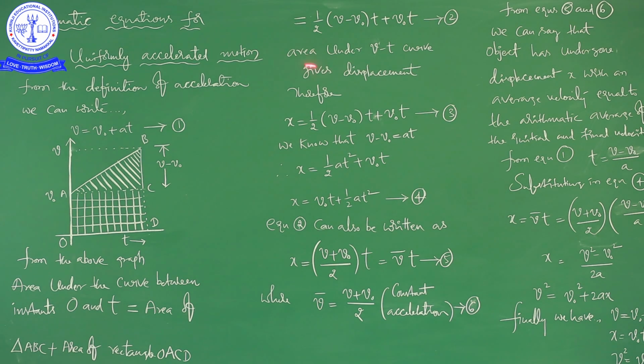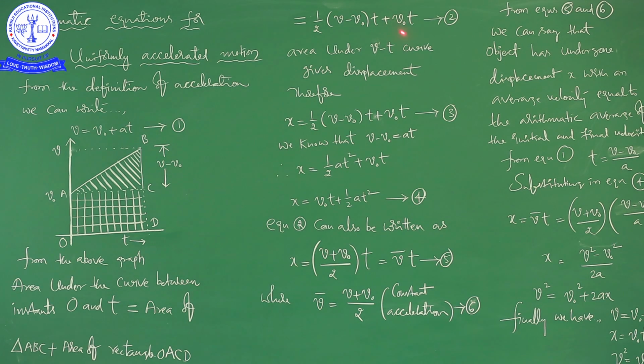displacement. Because when we are going to find the area under velocity time curve, area means like length into breadth. So here we have to get velocity into time. You know very well, velocity is equal to displacement by time. So velocity into time is equal to displacement. So area under velocity time curve gives displacement.